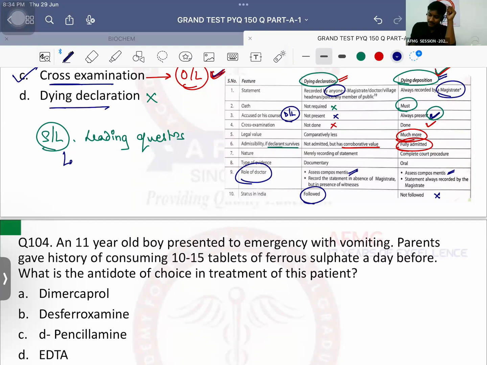Hostile witness. Please remember, only in cases of hostile witness, that means the witness is changing his statement, then the same sided lawyer will also be allowed to ask leading questions. Please remember.